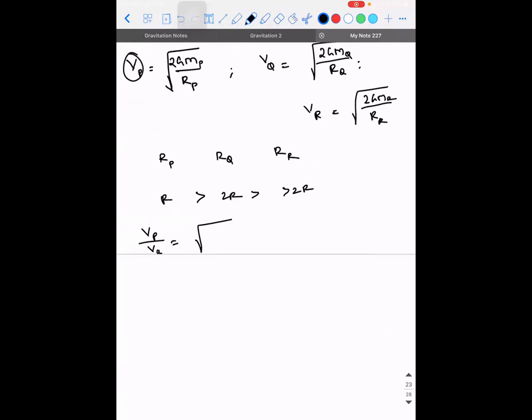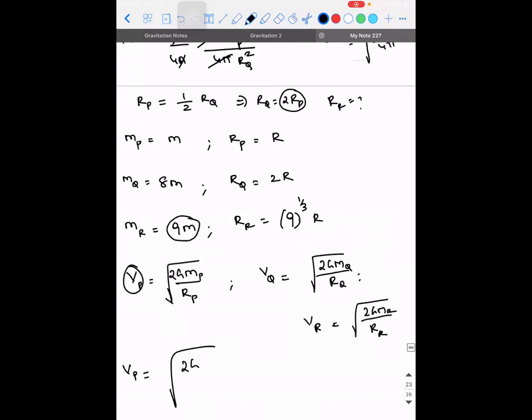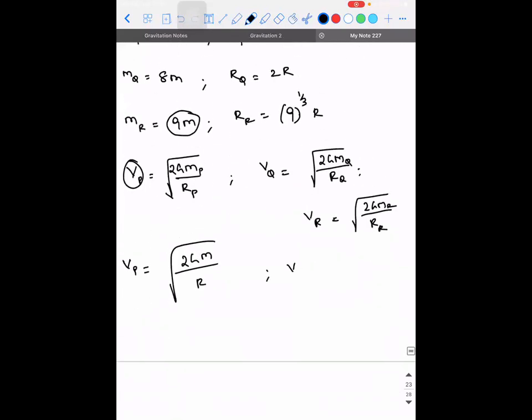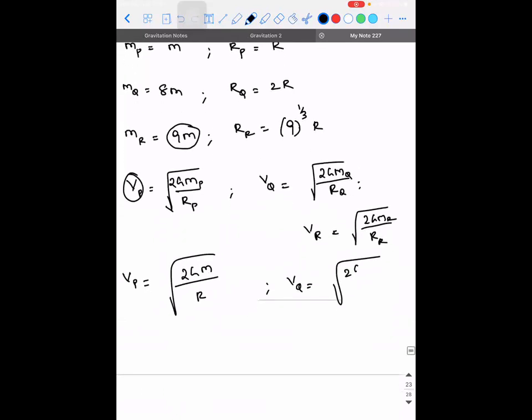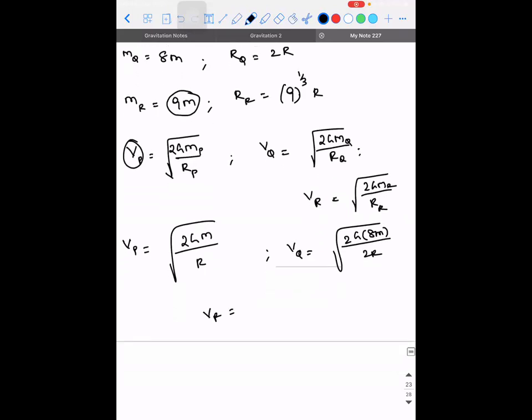Yes, one minute. Did I miss something? If you take the mass into consideration, VP will be equal to root of 2G into, what is MP, guys? MP is M divided by RP, which is R. What is VQ? It is root of 2 into G into 8M divided by 2R. VR is how much?